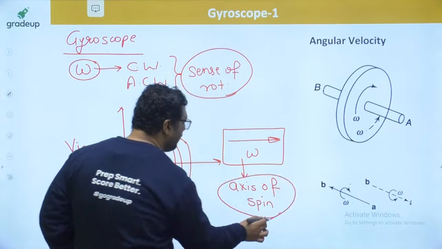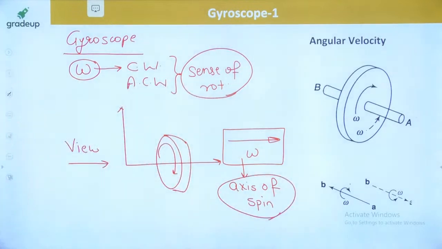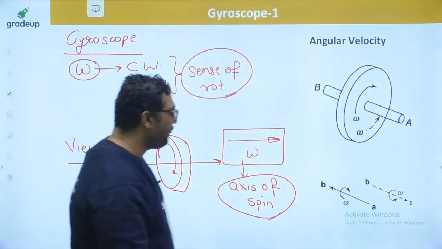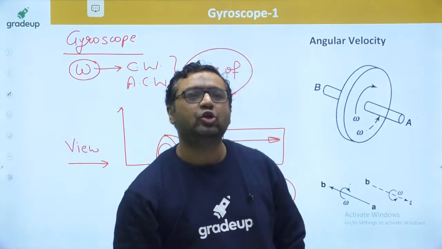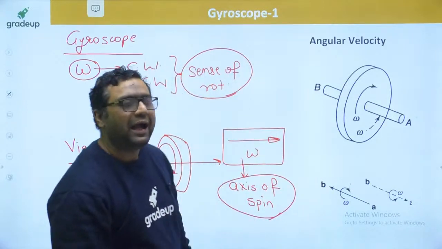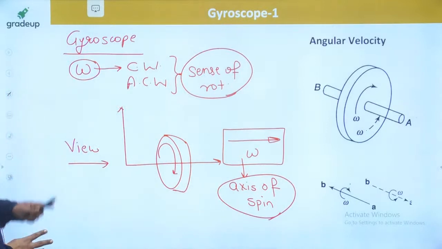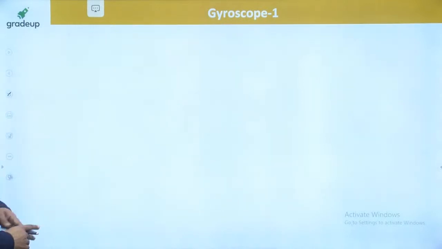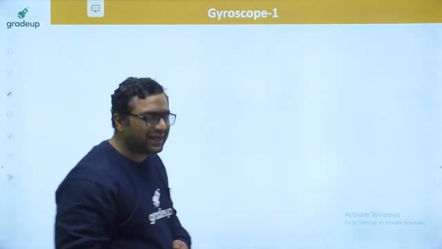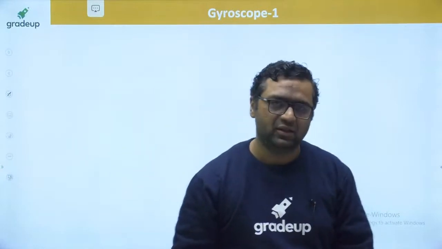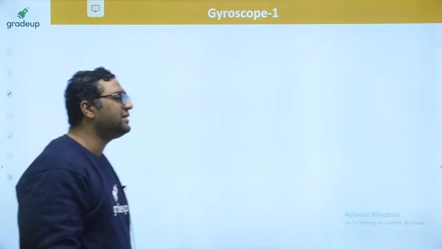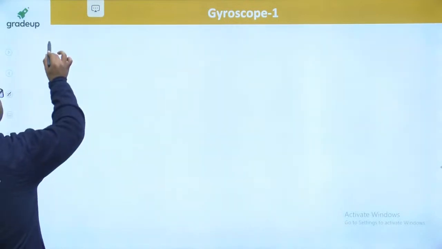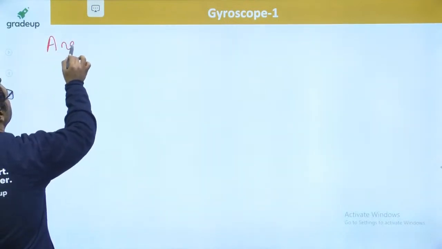So my dear, the direction of omega is also known as the axis of spin. When you are talking about the gyroscope, gyroscope is nothing but an effect. If you want to see what kind of effect this is, we need to go for angular acceleration.